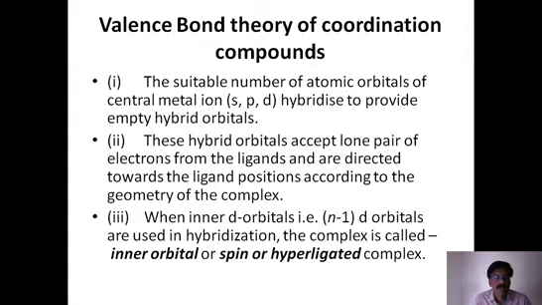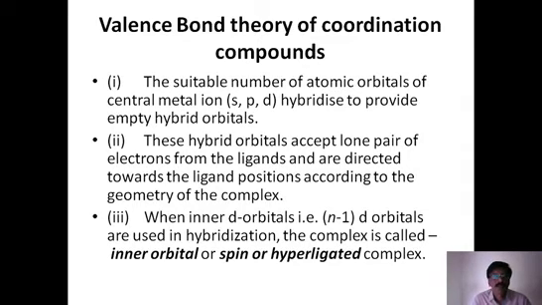So how exactly is the bond formed? First of all, the required number of coordination bonds, whatever the ligand bond formation requires, that number of atomic orbitals first hybridize to give vacant hybrid orbitals. So on the central metal ion hybridization takes place, and in that hybridization, s orbital, p orbital, d orbitals are involved.